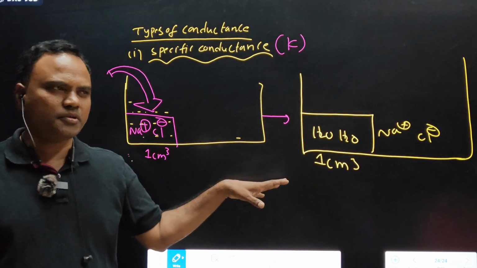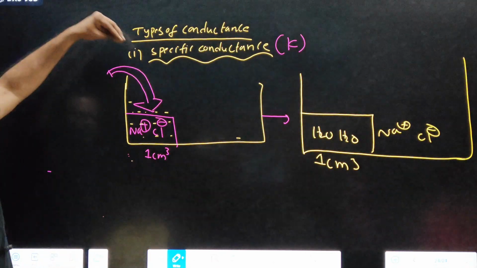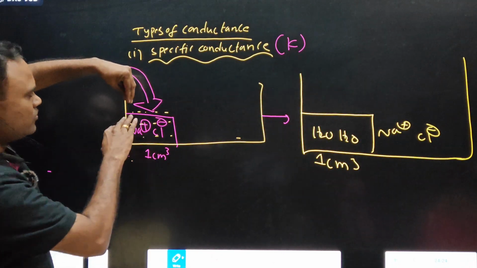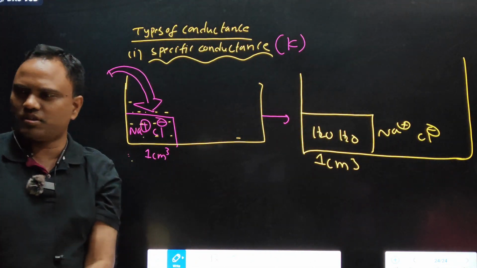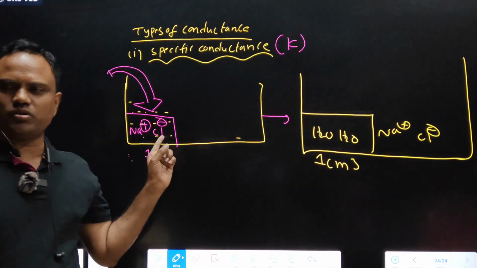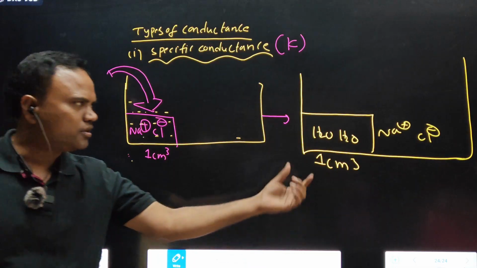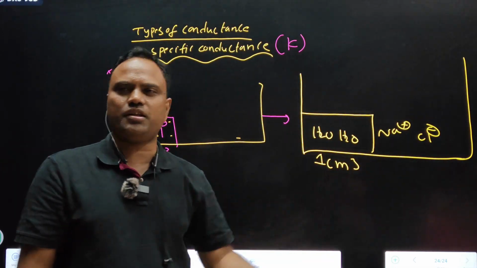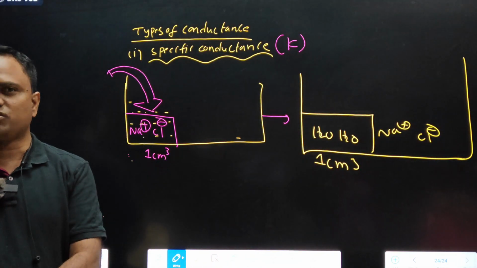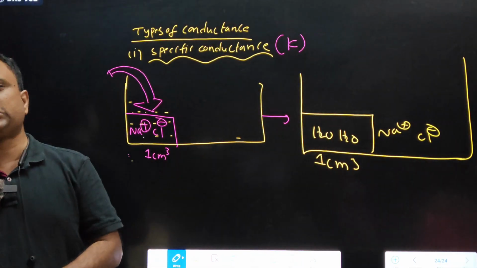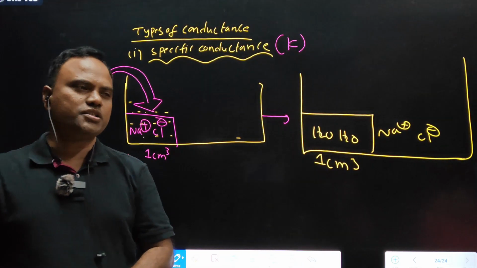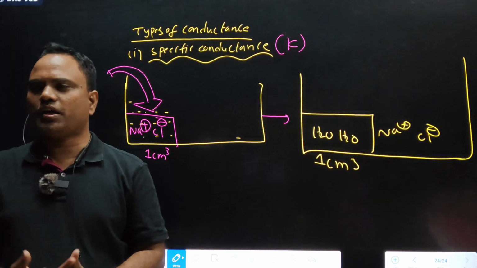Washed away by solvent molecules, right? You are adding water. Water molecules push this Na+ and Cl-. Clear? These ions are washed out by the solvent. Now, how many ions are present in this particular area? Zero. So, what happens to specific conductance? It decreases. Specific conductance decreases upon addition of water or upon dilution.